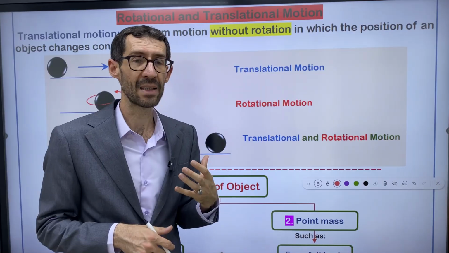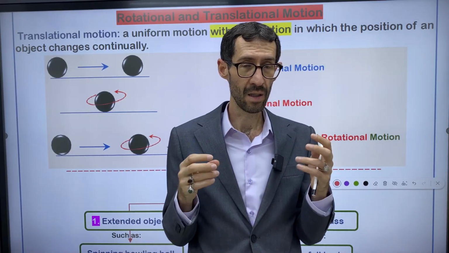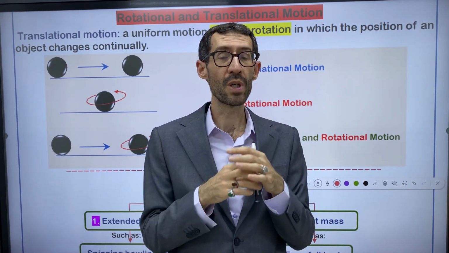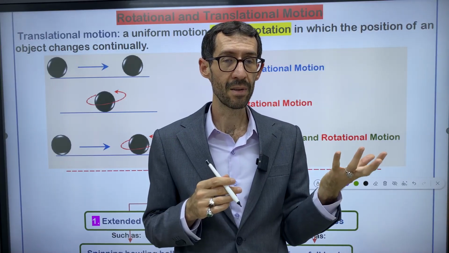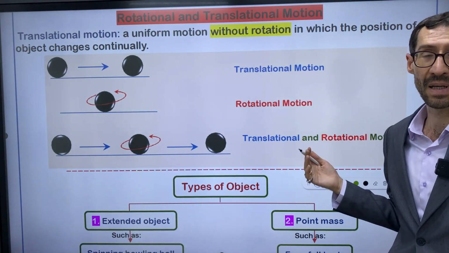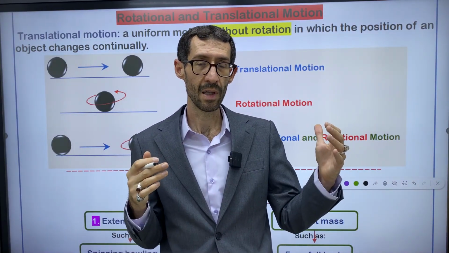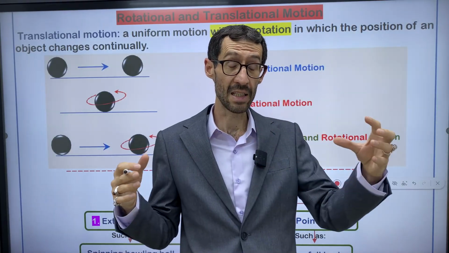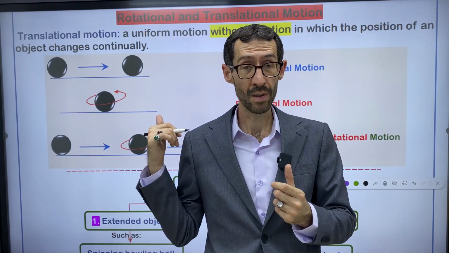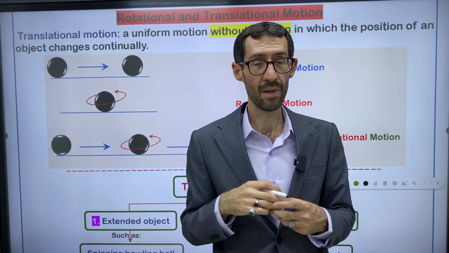Also, we can say that the total motion of the Earth about the sun is translational and rotational as well, right? It's a combination, because Earth changes its position as it slides across outer space, so it has translational motion, and simultaneously it rotates about itself.